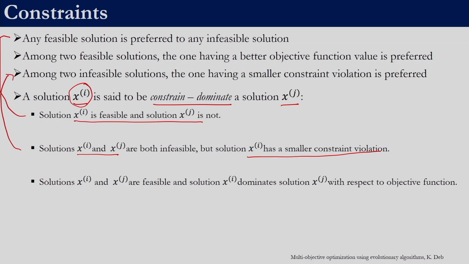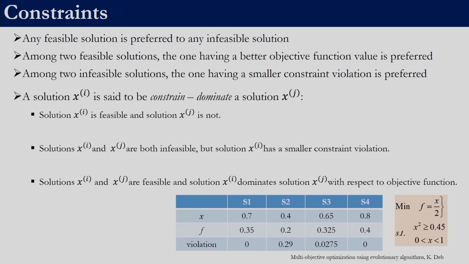Similarly, this corresponds to the second case, wherein both xi and xj are feasible solutions. Xi is said to dominate xj if it has a better objective function value than xj. So it is the same three rules we are explaining again, taking two solutions.